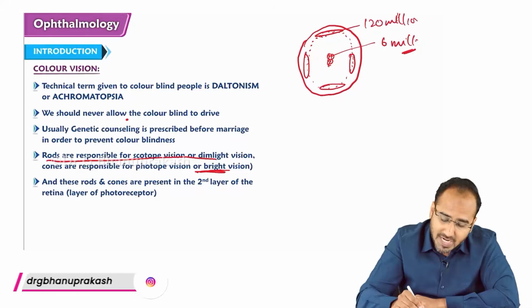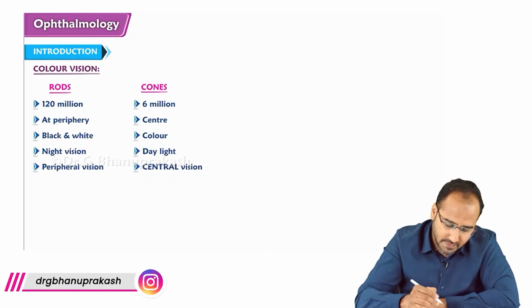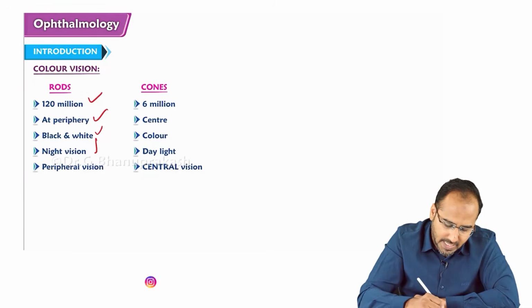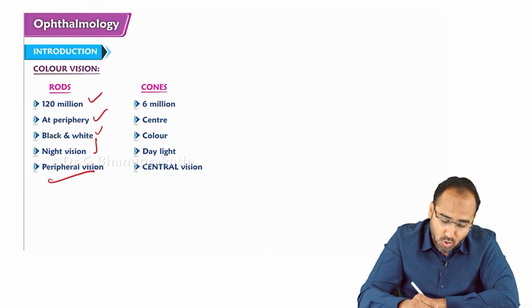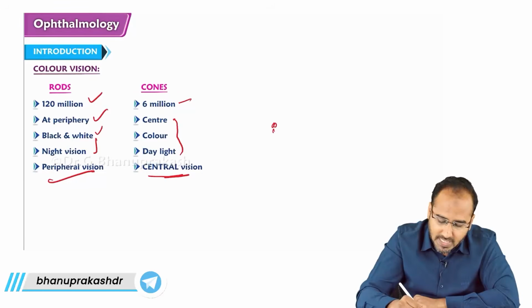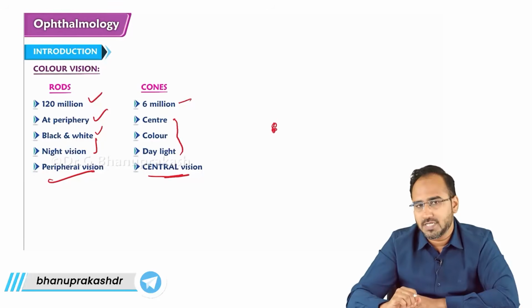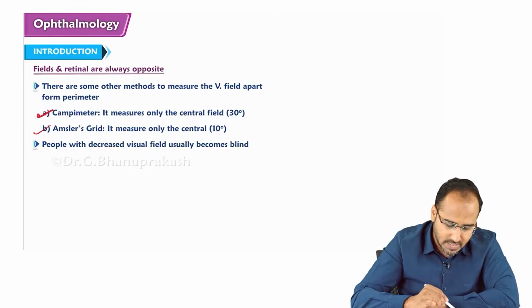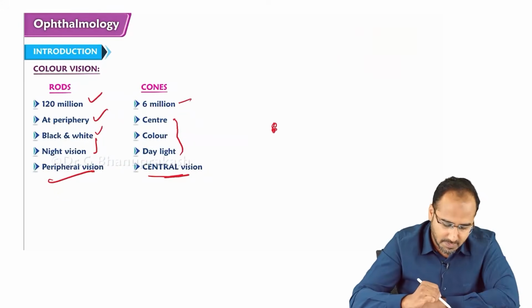So remember guys, rods are at the periphery, responsible for peripheral vision as well as night vision. Cones are at the center. They are responsible for central vision as well as color vision. So rods are 120 million at the periphery, responsible for black and white, night vision and peripheral vision. Cones are 6 million in number, at the center, for color vision, daylight vision as well as central vision. That's the differentiation between rods and cones.